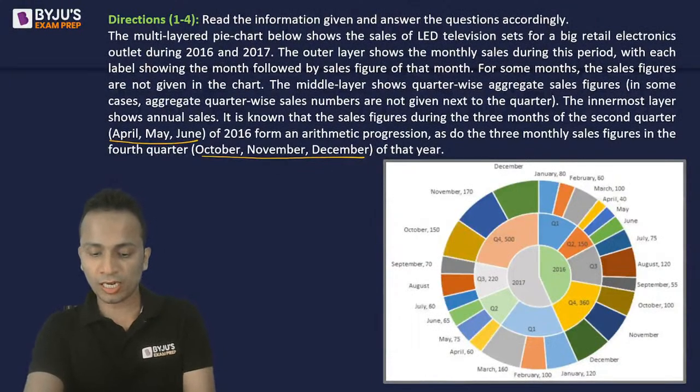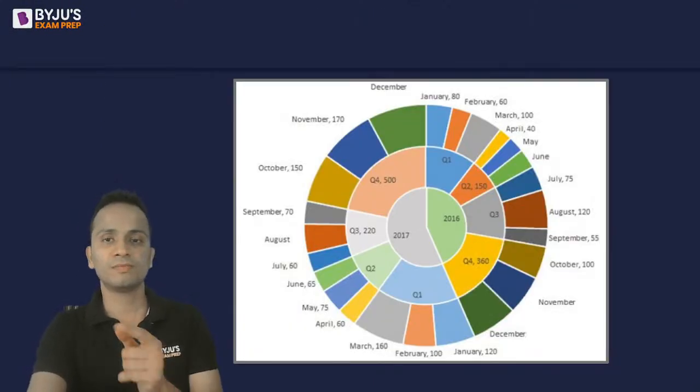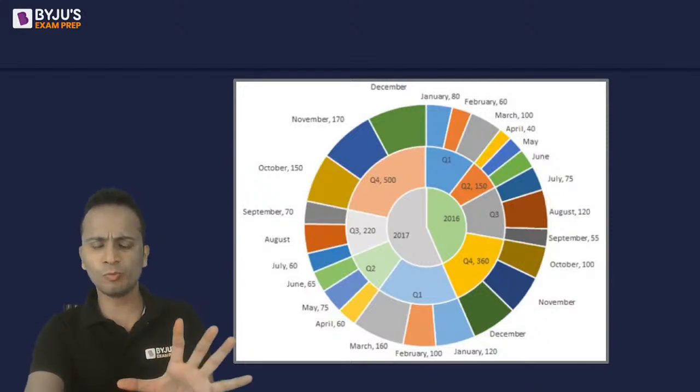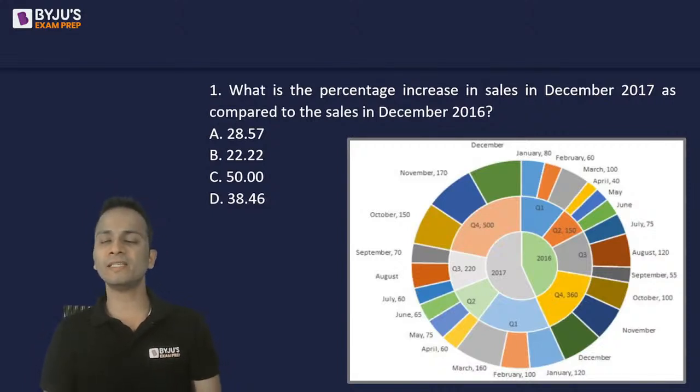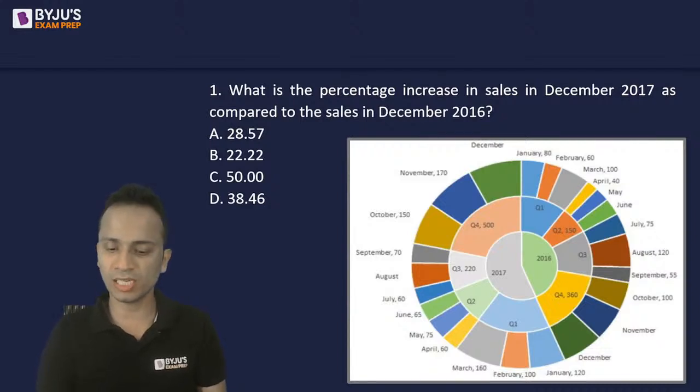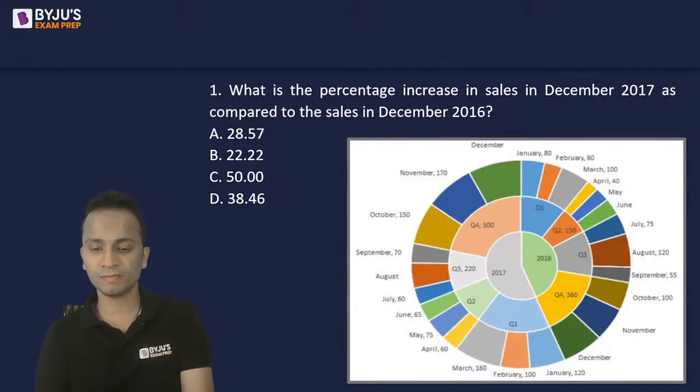So Hitansh, Agrima, Jayant, this is the entire data. I hope you have already seen this. First question now on your screen. What is the percentage increase in sales in December 2017 as compared to the sales in December 2016?